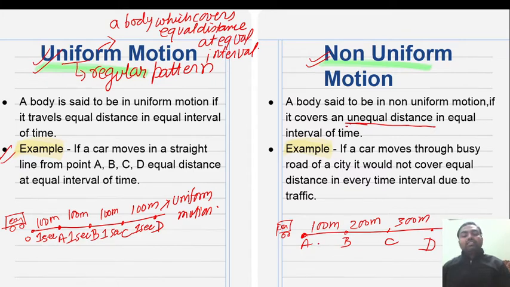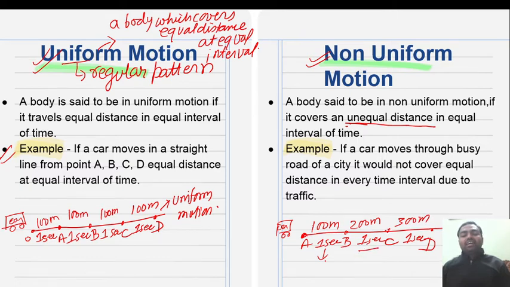The time interval is the same, 1 second. Here, when a car is moving from point A to B, it covers 100 meter in 1 second. Again, when the car is moving from B to C, it covers 200 meter, more distance, but here also the time is the same, 1 second.